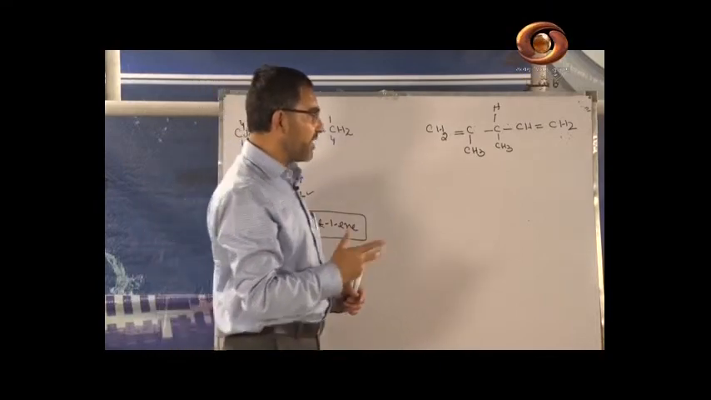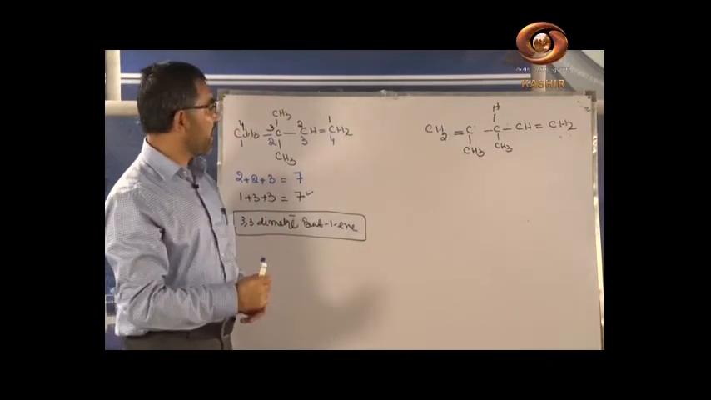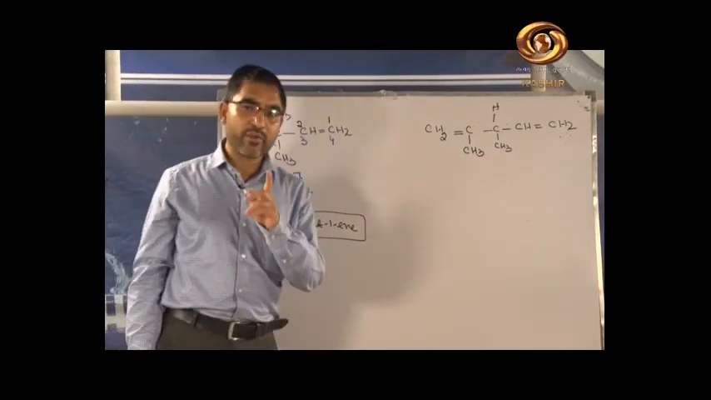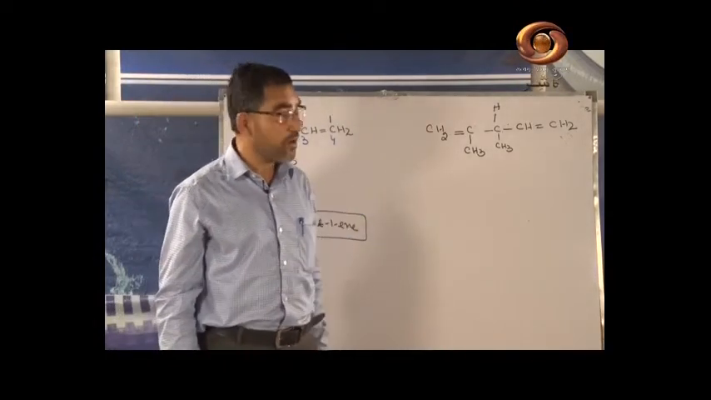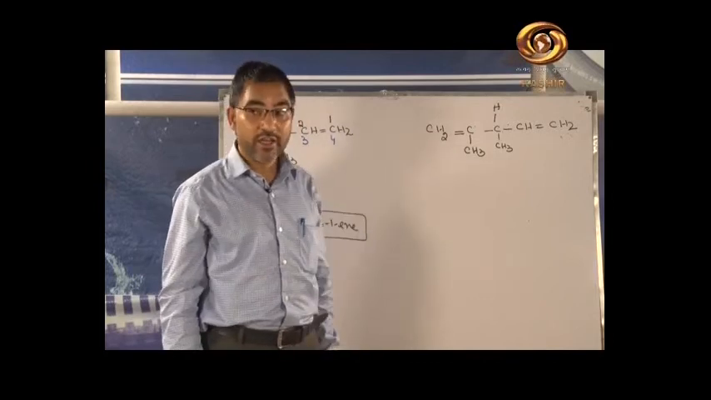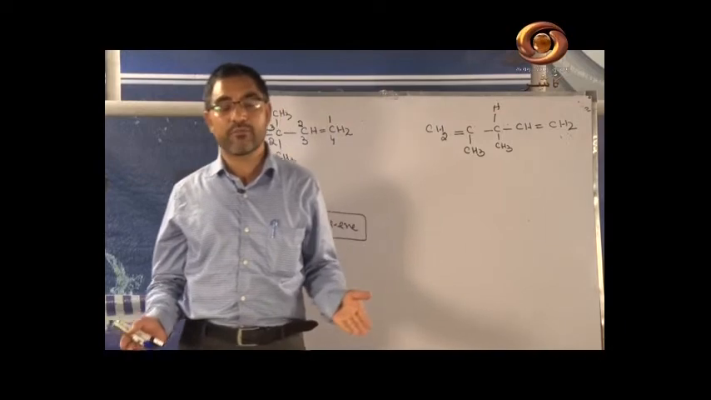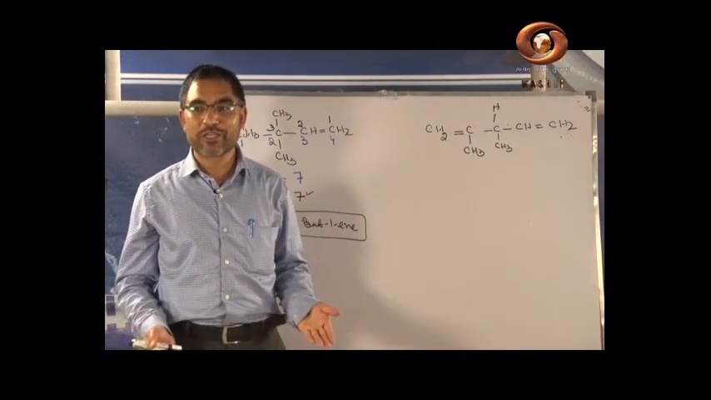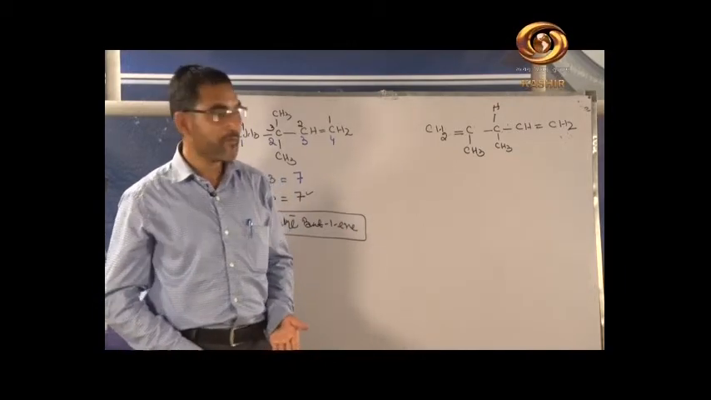In the previous compound I told you that the numbering should be started from that end where the double bond comes at the terminal position. But if we look at this compound, we have two double bonds in it, and both of the double bonds are at terminal positions. Now again there is confusion: where will we start numbering from?